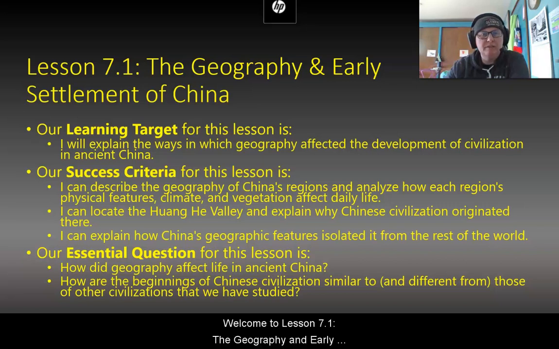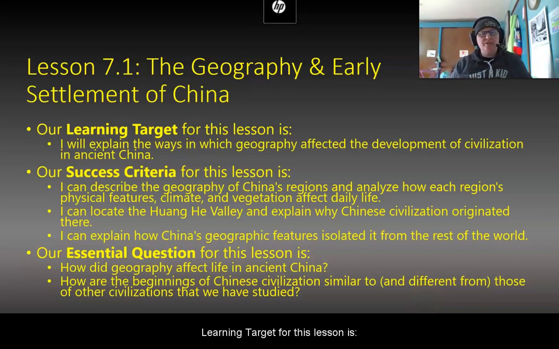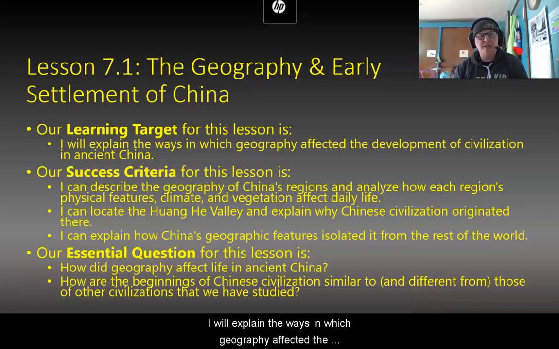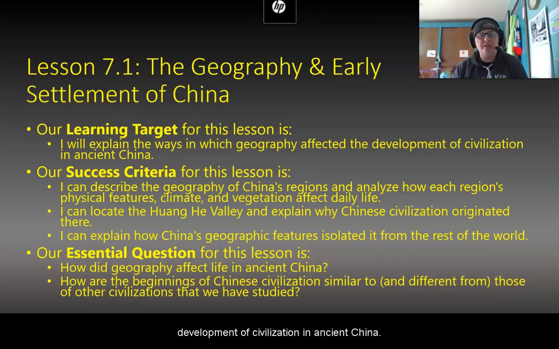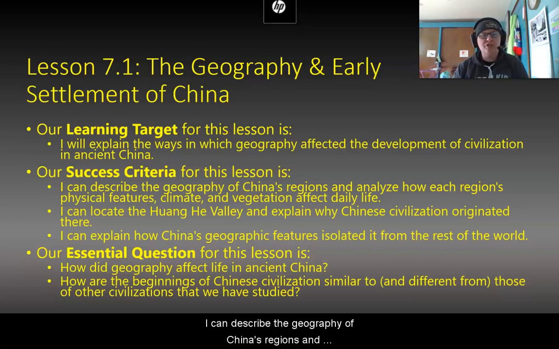Welcome to Lesson 7.1, the Geography and Early Settlement of China. Our learning target for this lesson is, I will explain the ways in which geography affected the development of civilization in ancient China.